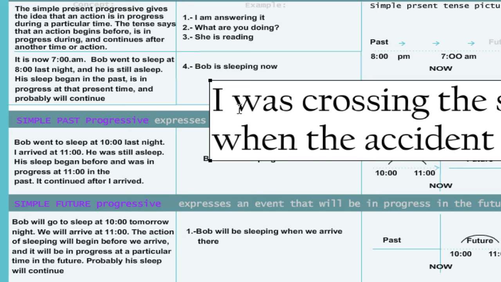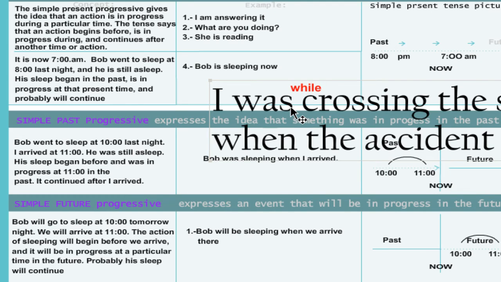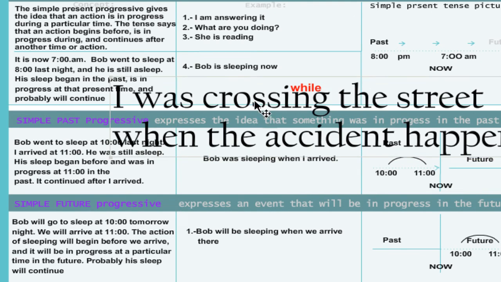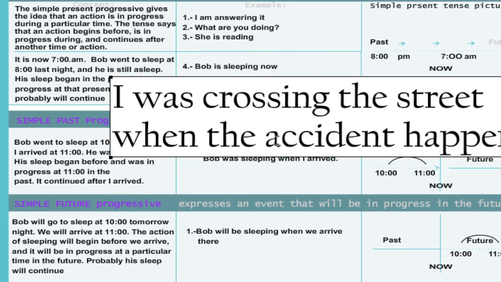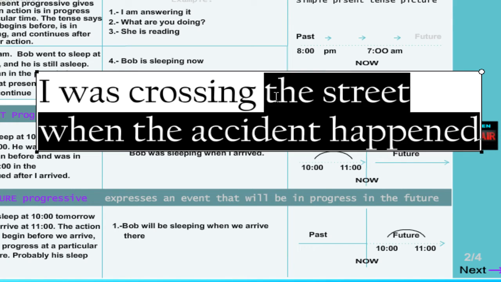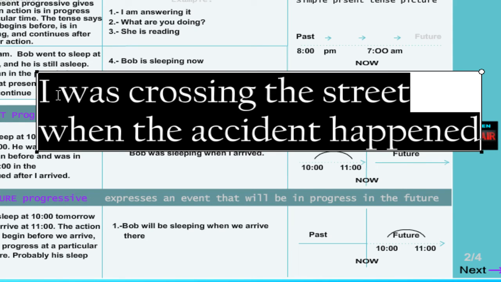Right? So it's important to know. I was crossing the street when the accident happened. When the accident happened is in the past, simple past. I was crossing the street, that is in the past progressive. That's it.